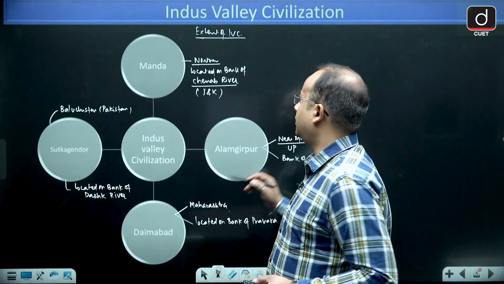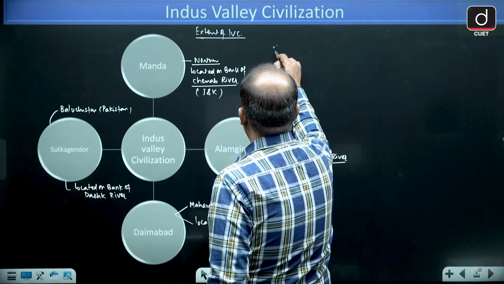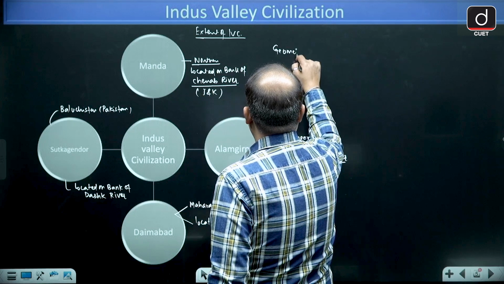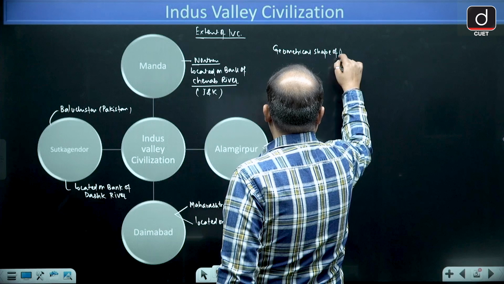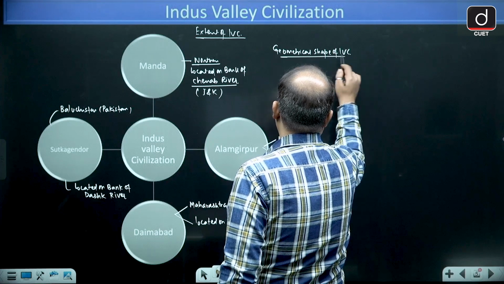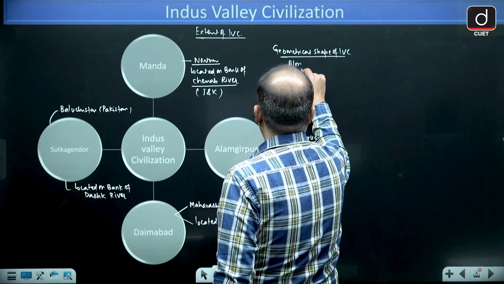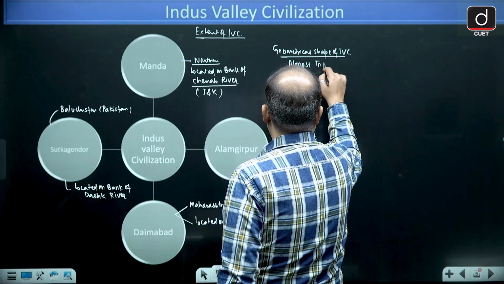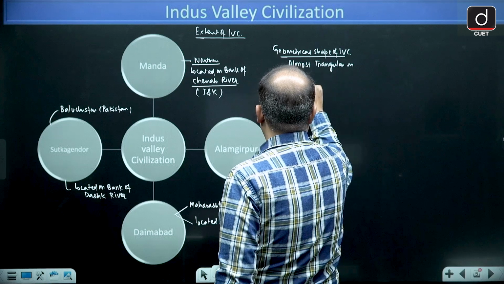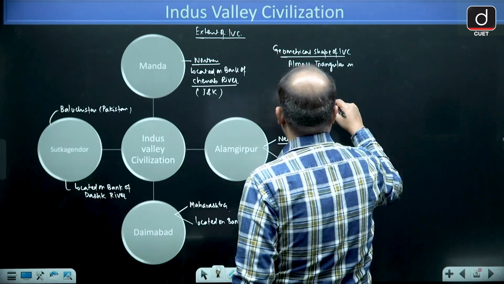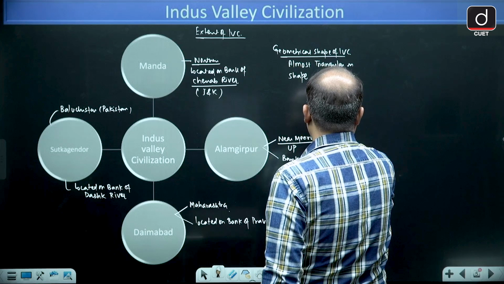And if I talk about the geometrical shape of IVC, it is almost triangular in shape. It is like this, not 100% triangle.